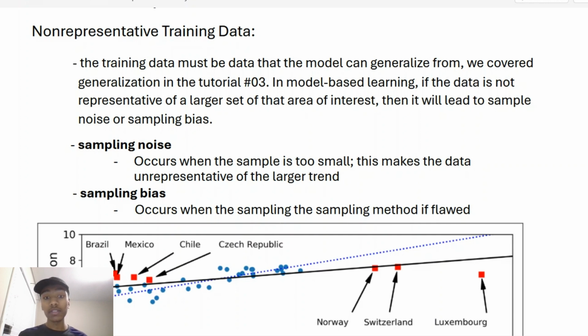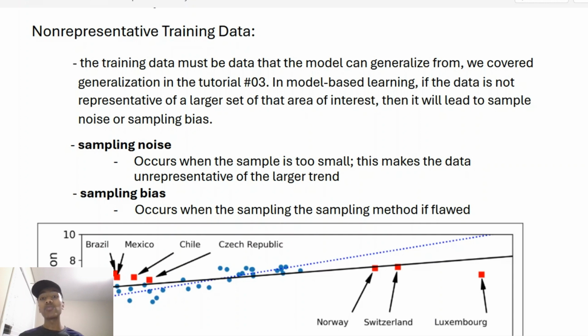Sampling noise occurs when the sample is too small and makes the data unrepresentative of a larger trend. So basically we're using a way too small sample size, and we need our sample size to become bigger so that we can generalize to a larger group, right?